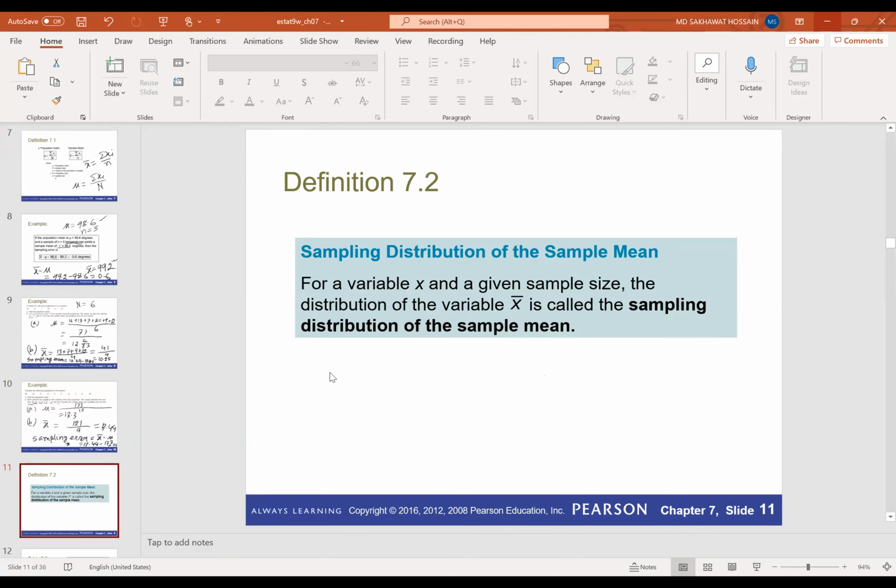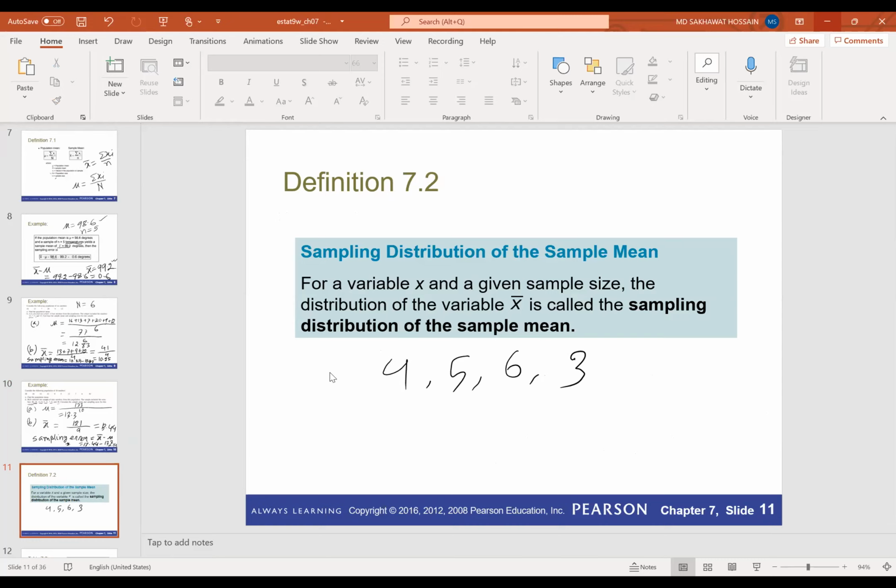Okay, so now we'll discuss the sampling distribution of the sample mean. That means, for example, if we have 4 observations in a population: 4, 5, 6, and 3. So this is our population.